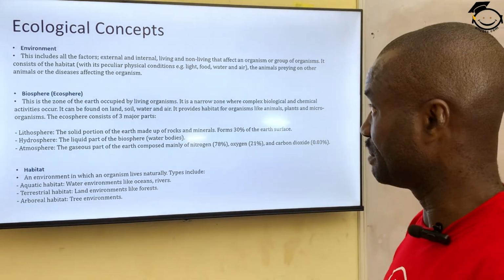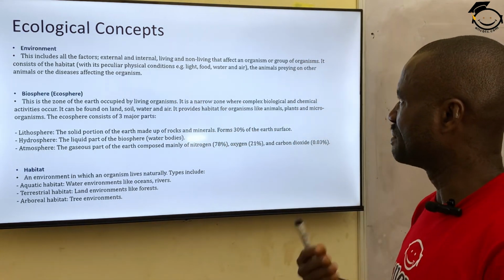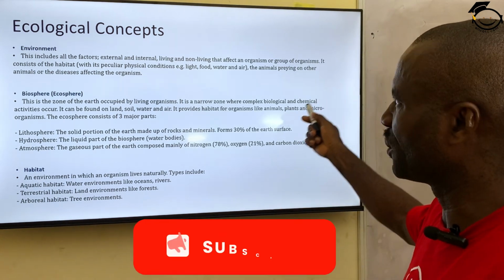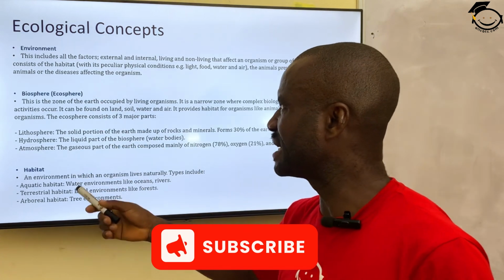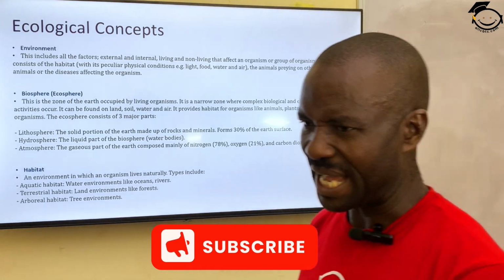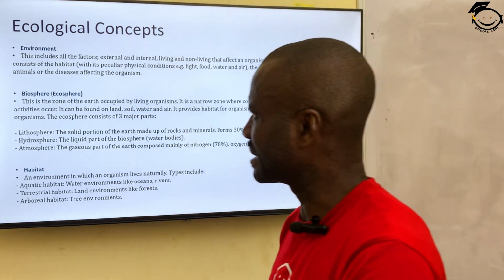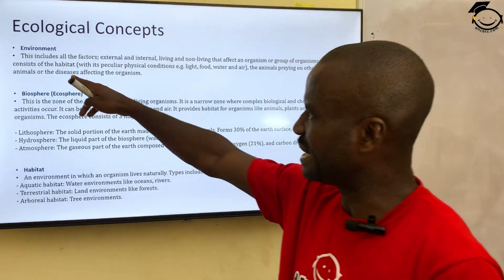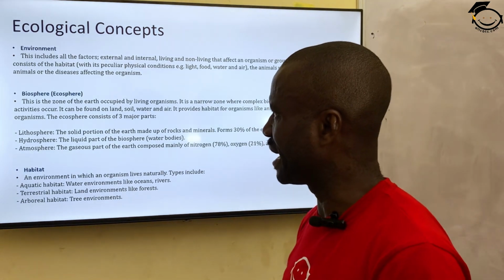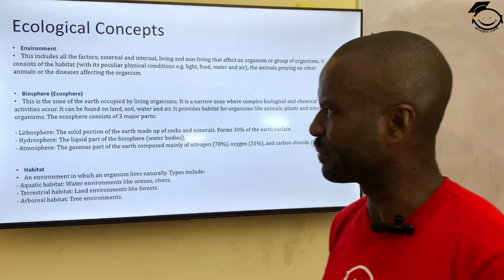Habitat is a place where organisms live with peculiar physical conditions such as light, food, water, air. The animal preying on other animals or diseases affecting this organism. So diseases in that environment, predators, water, air, soil, rock, plants, they all interact. They all work together in an environment depending on the particular organism present there. Number 2, we call it biosphere or ecosphere.